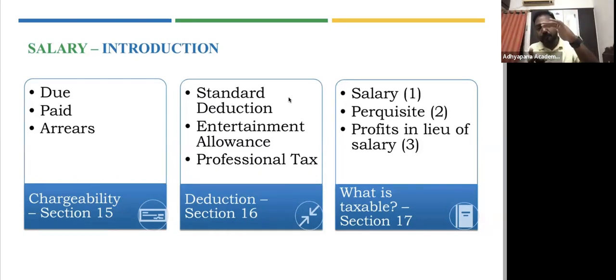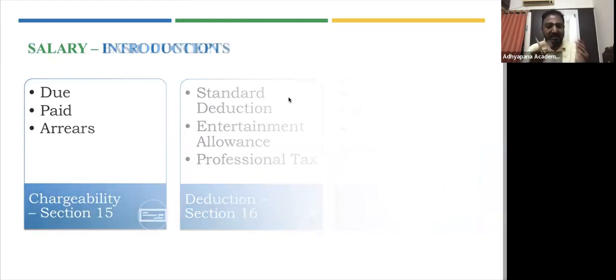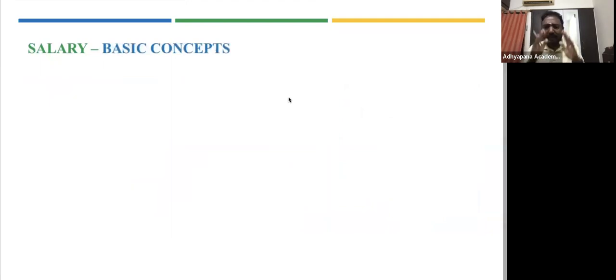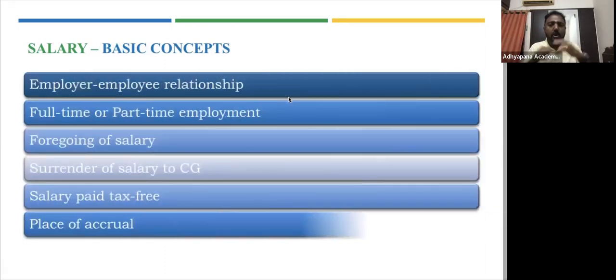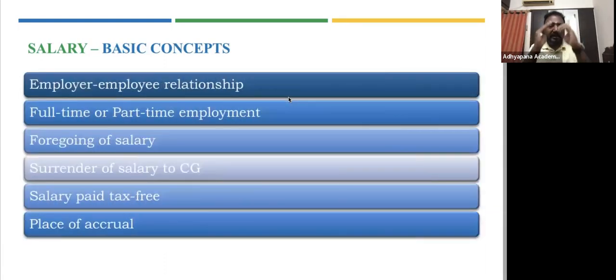These three form part of section 17. That is salary under 17 clause 1, perquisites under 17 clause 2, and profit in lieu of salary under 17 clause 3. So these three are what we are calling salary. Before we get into the salary chapter, we need to understand some basic concepts on what you mean by a relationship of a person receiving salary. What do you mean by the concept of salary? So the basic concept is what we are going to understand.